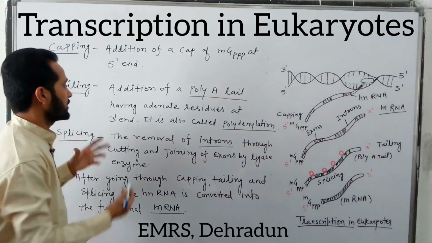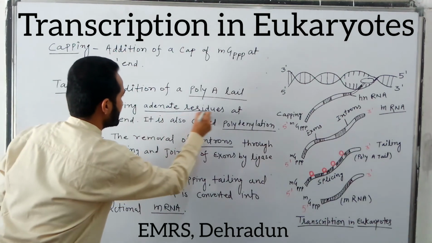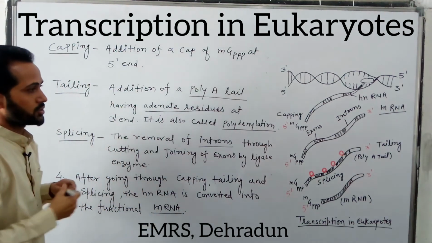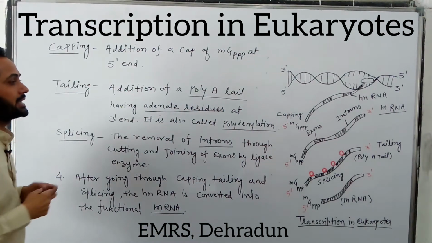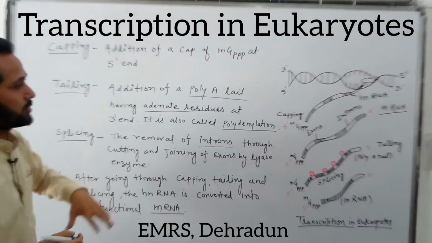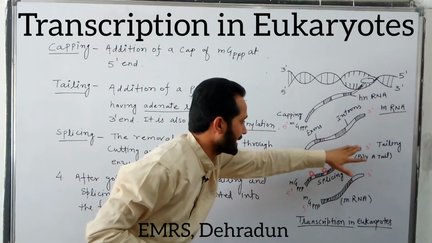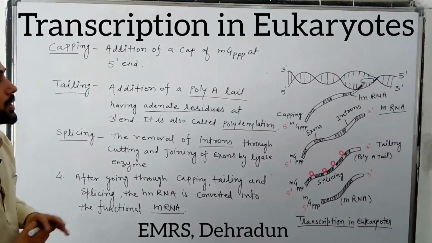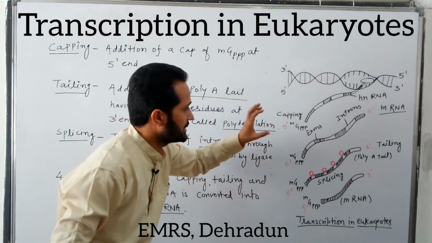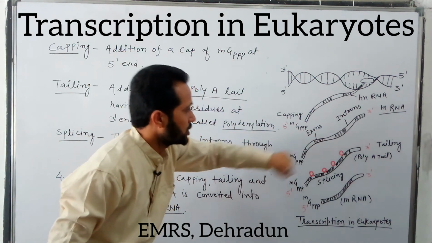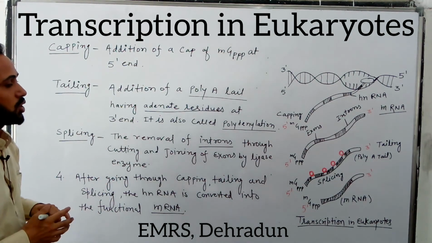Poly A tail is what? It is a tail which contains adenylate residues. So addition of adenylate residues at the 3' end is called tailing or polyadenylation. Its usefulness is what? It is done for the protection of this RNA at this end from strong exonuclease enzymes. Exonuclease enzymes are also there which can degrade or destroy that end. So this poly A tail provides protection against strong exonucleases.